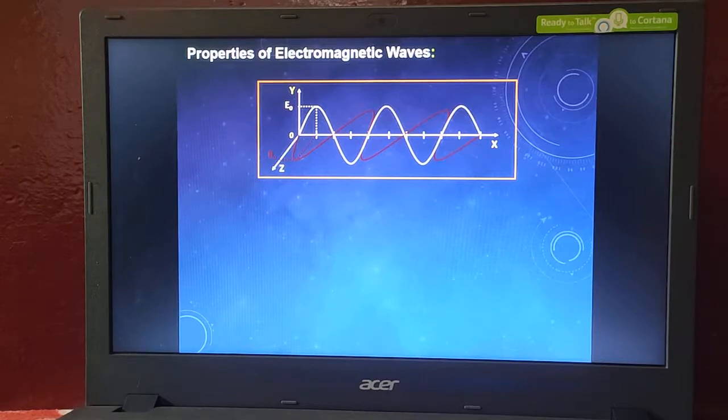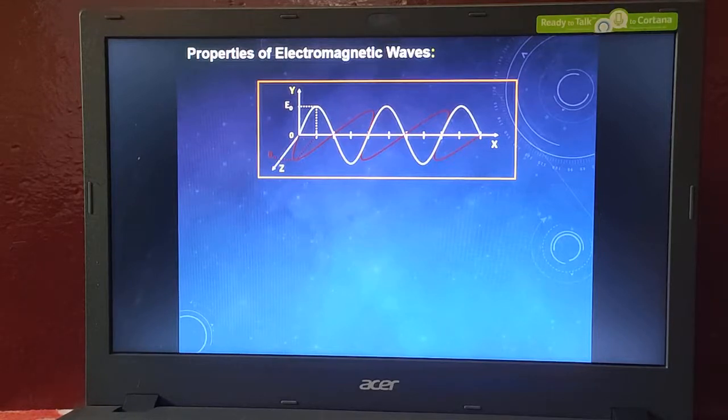Once again, I am going to tell what is the meaning of electromagnetic wave. Electromagnetic wave is a combination of time varying electric field and time varying magnetic field. But these two fields are perpendicular to each other and also perpendicular to the direction of propagation of the wave.